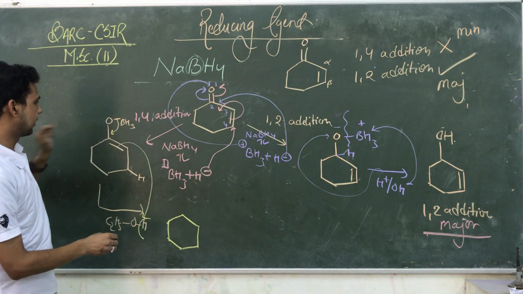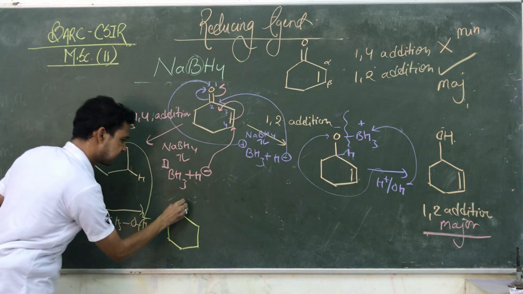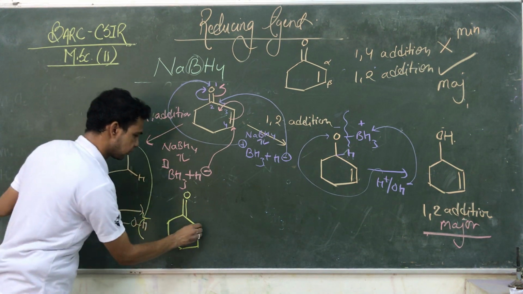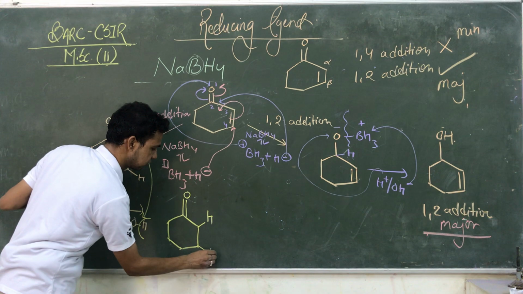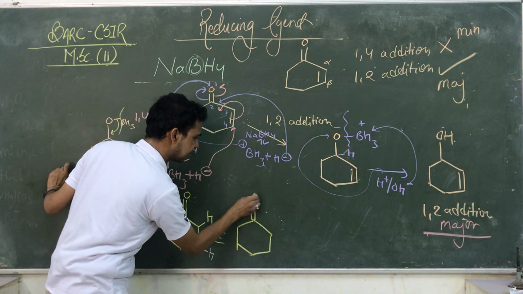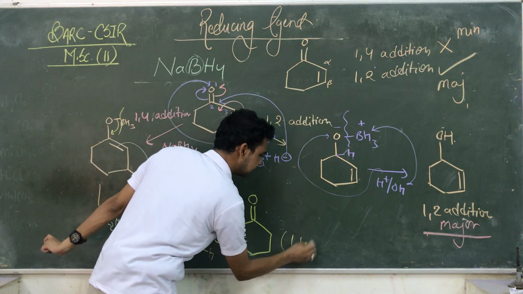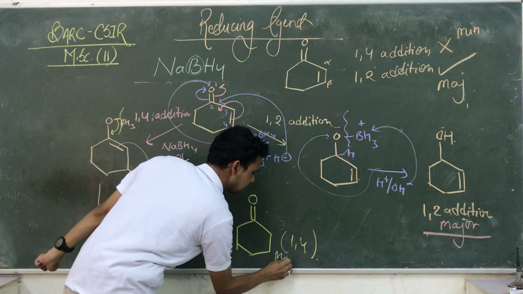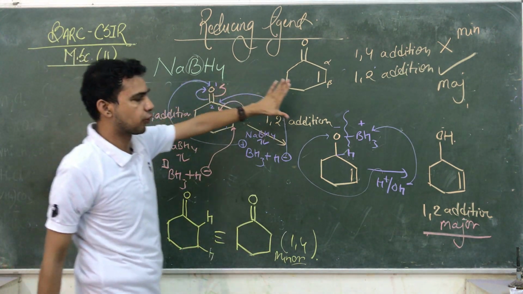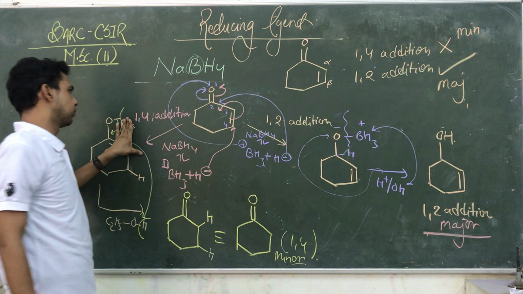O forms a double bond. This bond breaks, giving you the double bond O. The double bond takes one hydrogen, so here one hydrogen is attached, here one hydrogen. It only gives you a cyclic ketone. We get a cyclic ketone by the 1,4 addition reaction, and that product is the minor product. So the reaction follows 1,2 addition, not 1,4 addition.